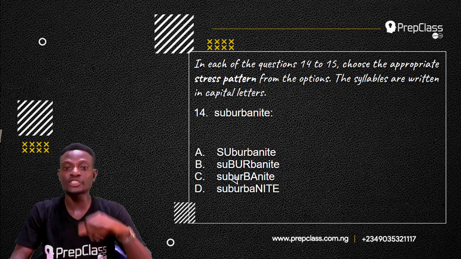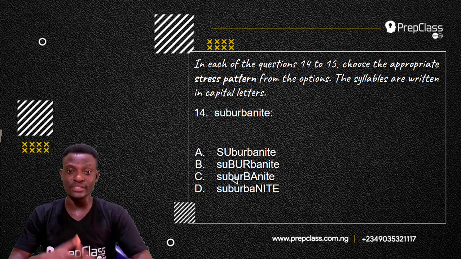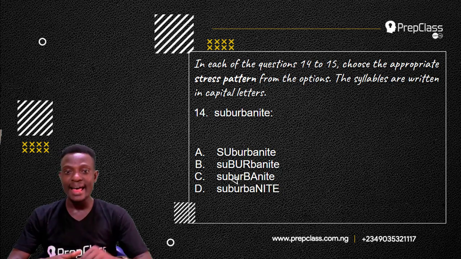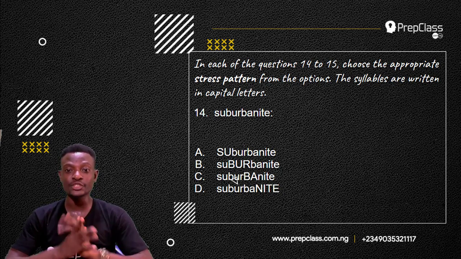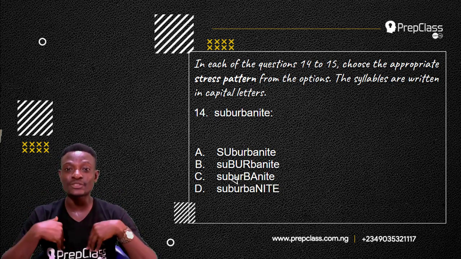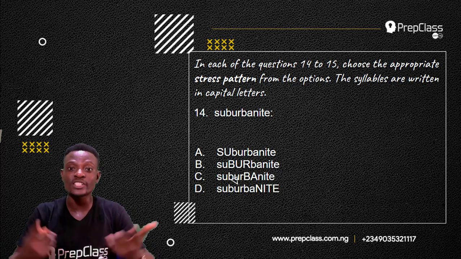Now, option A, we have the stress on the first syllable, sub. Option B, we have the stress on the second syllable, bur. Option C, we have the stress on the third syllable, ba. And option D, we have the stress on the last syllable, nite. So which of these is the correct answer to this question? Where is the stress supposed to be placed on this word, suburbanite?